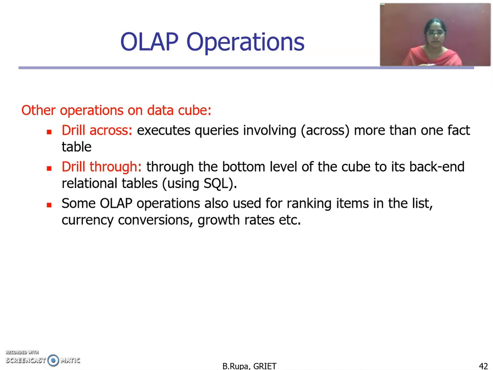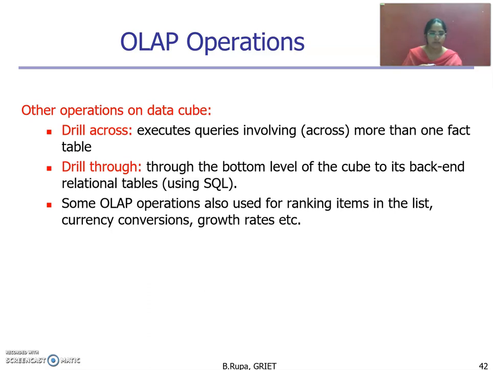Some other OLAP operations are also used for ranking the items in a list, currency conversions, growth rates, etc. That means other OLAP operations may include ranking of top n data items in a list, as well as computing moving averages, growth rates, interest, internal rates of return, depreciation, currency conversions, and some statistical functions also.